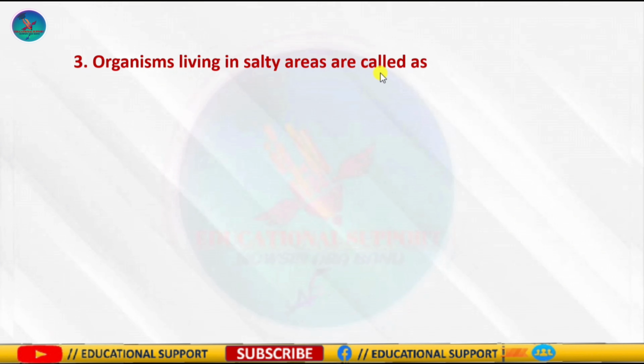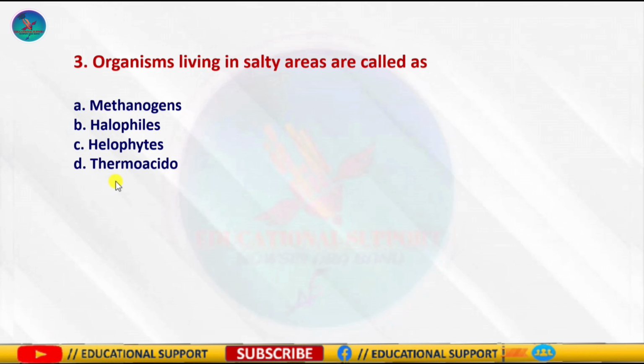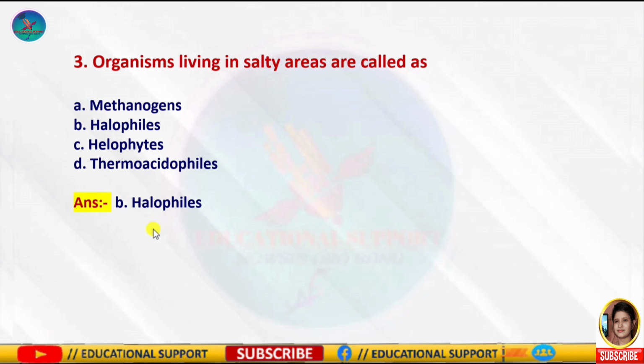Question number 3 is, organisms living in salty areas are called, options are methanogens, halophiles, halophytes, and the option D is thermoacidophiles. So the correct answer is option B, halophiles. Because halophiles are organisms that live in areas of high concentration of salts. So the name halophiles originated from the Greek word that means salt loving. So the correct answer is option B, halophiles.